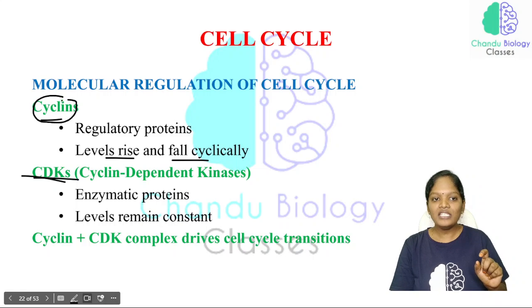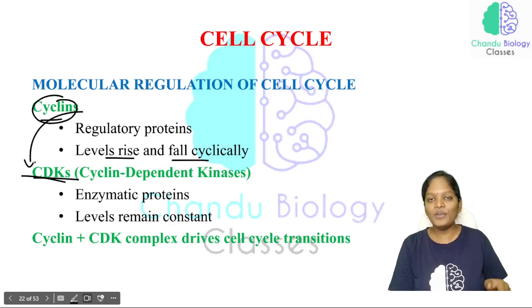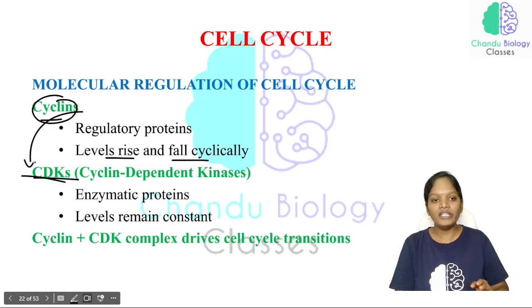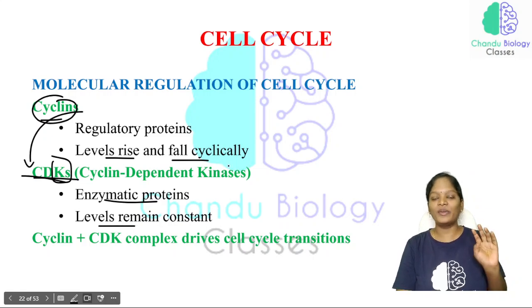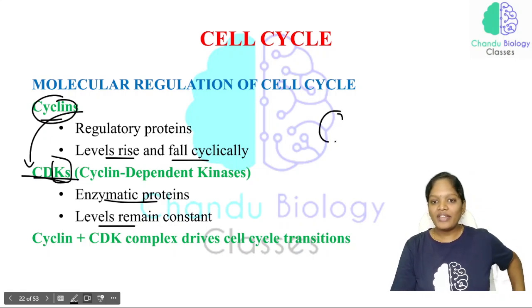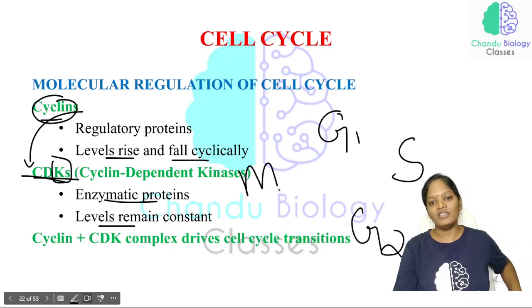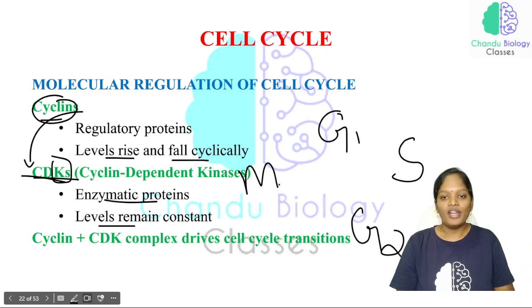Cyclins are very important for the activation of the cyclin dependent kinases. That is why the name cyclin dependent kinases. As the word kinase says, it is an enzyme, and its level remains constant. See here, what do we have? G1 phase, S phase, G2 phase, and M phase. These are all important phases.